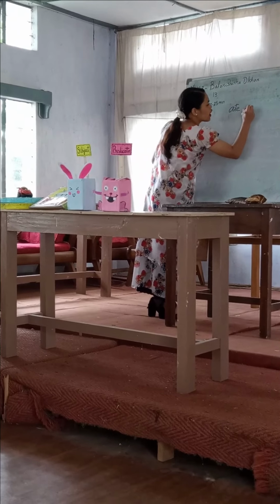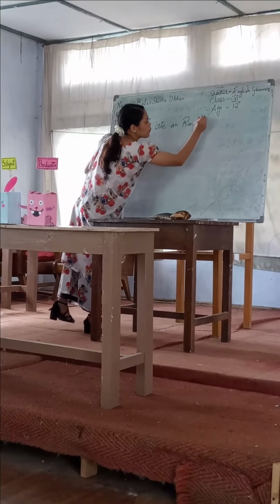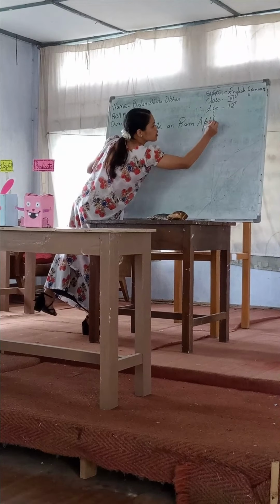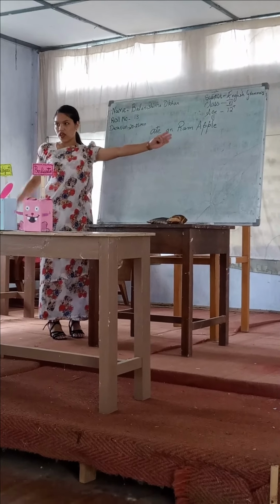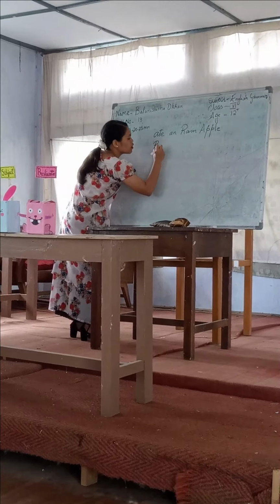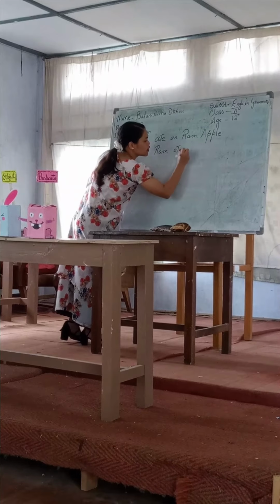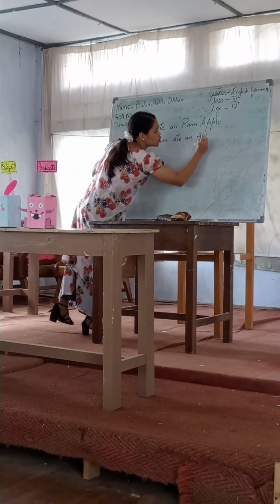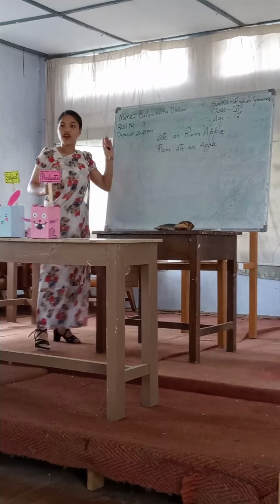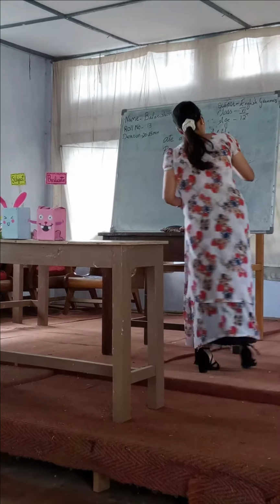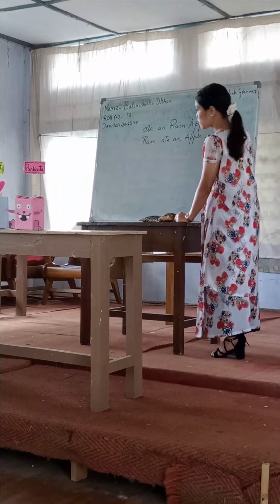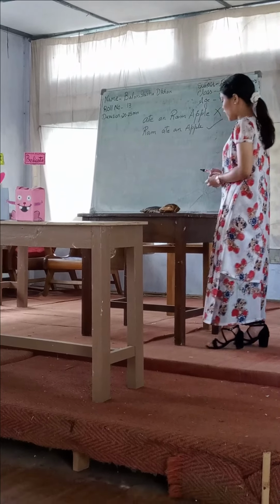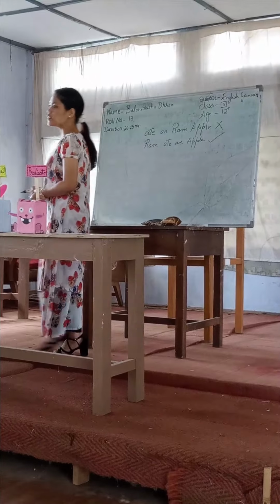Let me take one example, okay? A and ram apple. Is this a correct way to write? No. It is not right. Okay. What if I wrote here: Ram, A and apple. This is the correct way to use the words or the sentence. Right? This is not the way, and this is the correct way to write. Okay. So our topic today is on the sentence.